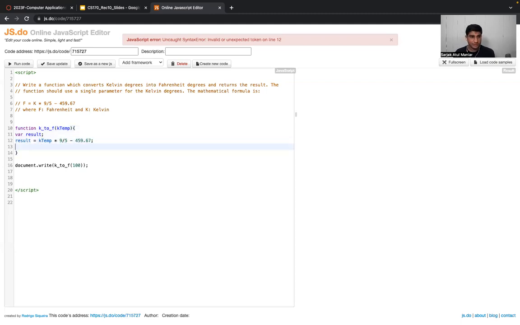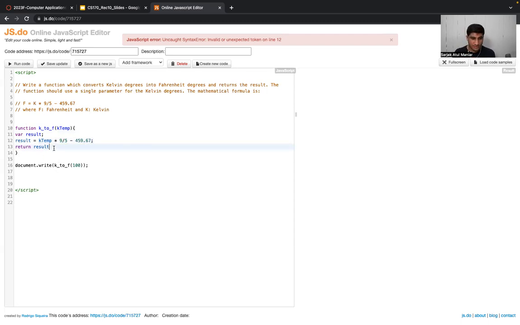That part is missing over here. So I gotta say return result, because this operation or computation which we are doing and the value which we are storing in the variable called result, we got to return that value, so that while calling the function, it will catch that value which the function is returning, right?